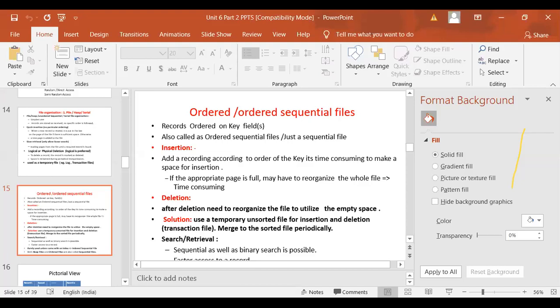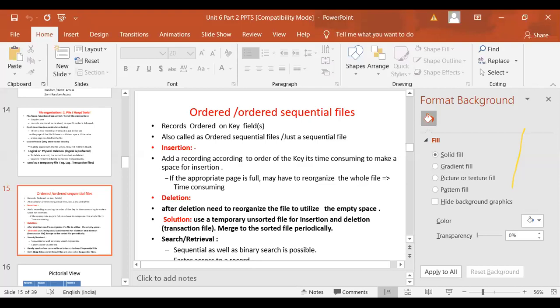And the same technique we have to follow for the deletion as well. Deletion and updation will not create any problem because the roll number we are not going to change. But during the insertion, if you are inserting in an ordered fashion according to roll number, your roll numbers are coming randomly, but still I'm able to insert them in sorted order, we'll say that my insertion is correctly done as a sequential file.